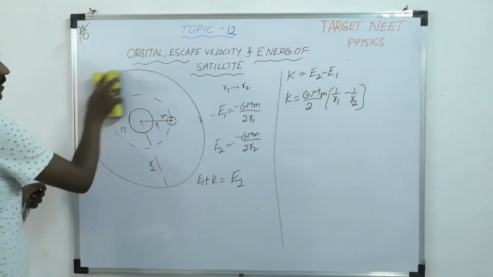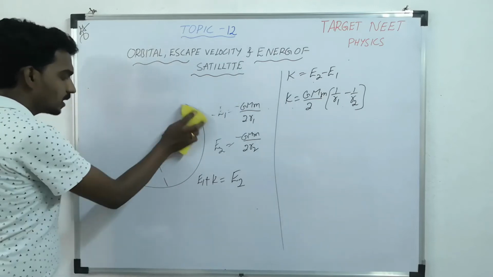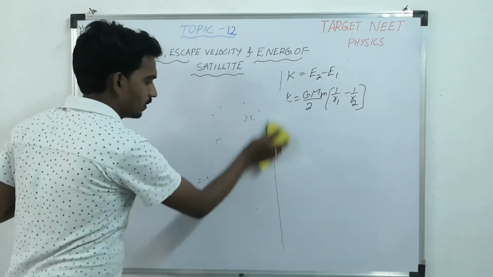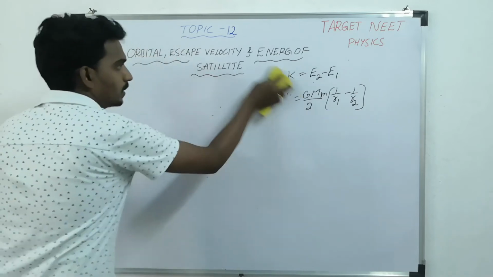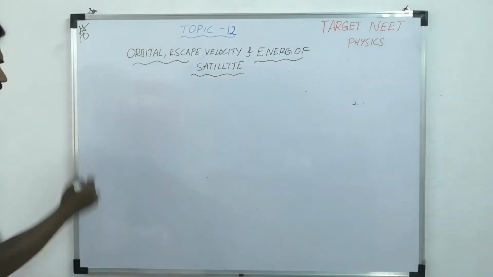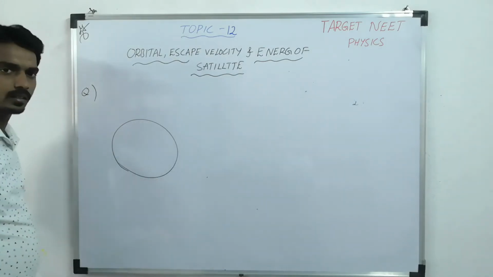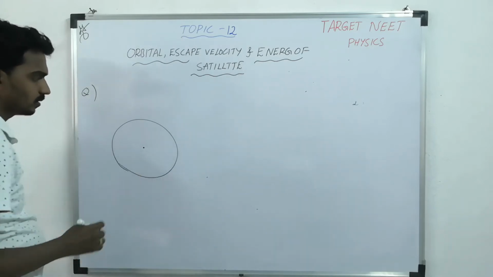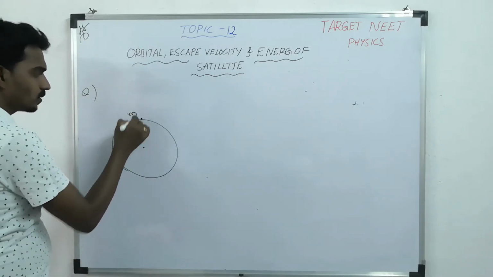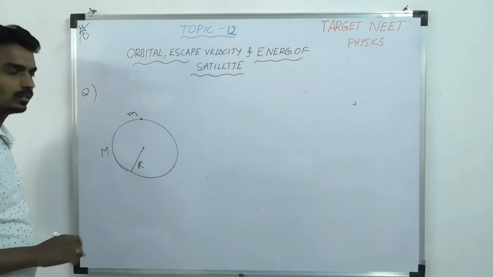Not only this, based on the potential energy concept also they will ask questions. Let me explain how they will ask the question. Consider this is the planet. Now you have one particle, small m, on its surface. This mass is m, radius is capital R.